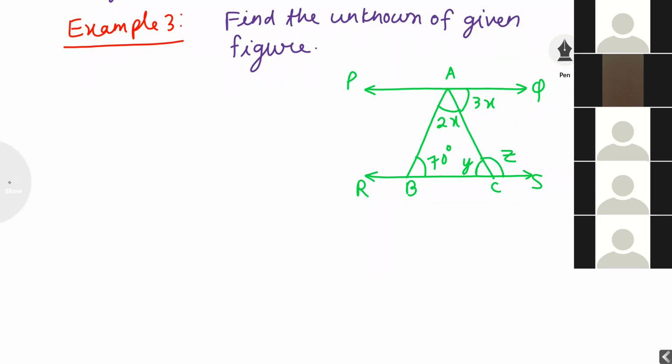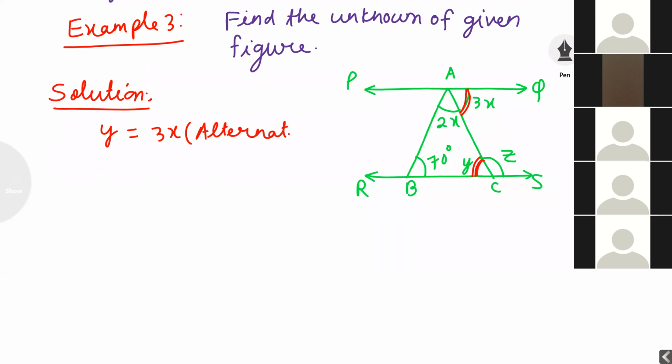Now concentrate here, students. How to solve this question? Students, you are observing that y is equal to 3x. Y is an alternate interior angle; a Z is forming. Then I can write here, solution: y is equal to 3x, alternate interior angle.